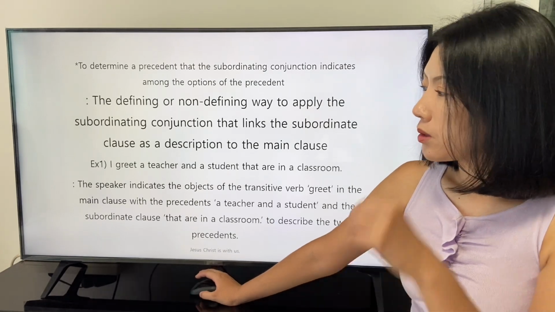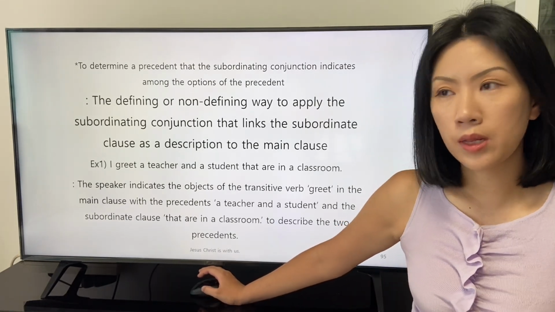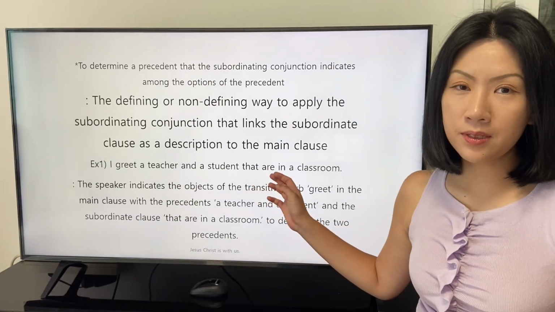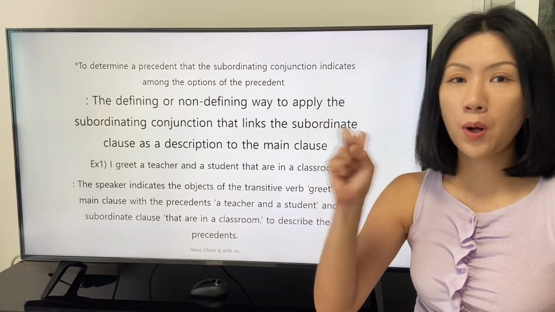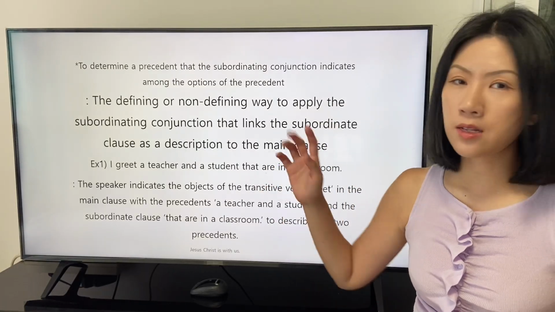So before we study this example, let's take a pause. Let's study this sentence in the next class.